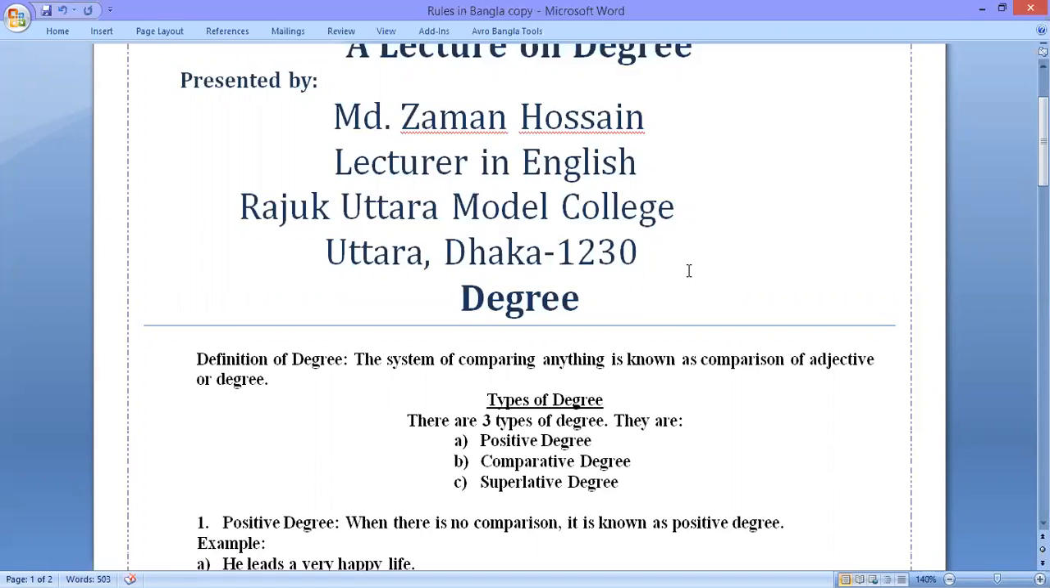Now I would like to discuss the classification of degree. Many of us know the answer. There are three types of degrees in English. They are positive degree, comparative degree, and superlative degree. Now I'll discuss what is positive degree with some examples, what is comparative degree with some examples, and what is superlative degree with some examples.